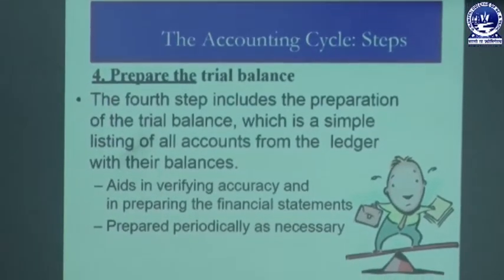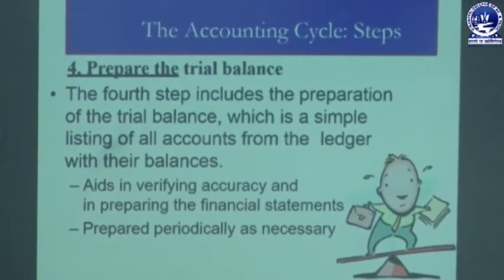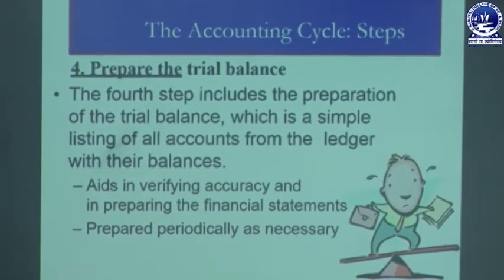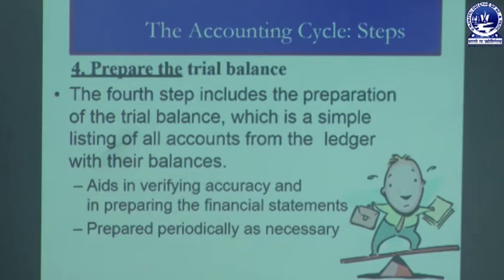Then the fourth one is preparation of a trial balance. The fourth step includes preparation of a trial balance, which is a simple listing of all accounts from the ledger with their balances. It aids in verifying accuracy in preparation of financial statements, and is prepared periodically as necessary. So the trial balance indicates the balances of all the accounts from the ledger. When the ledger is prepared, individual account balances are shown at the end of the period, and the trial balance takes out the balances of all the accounts from the ledger.